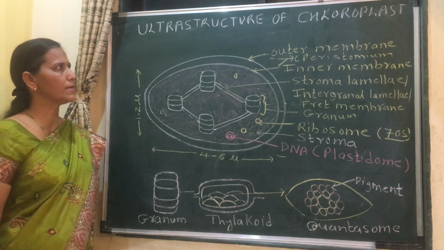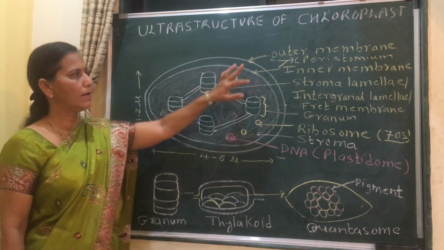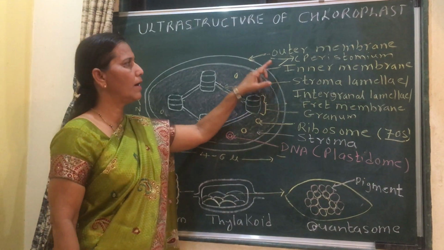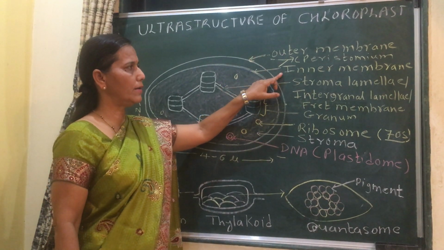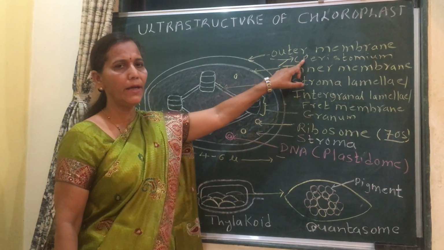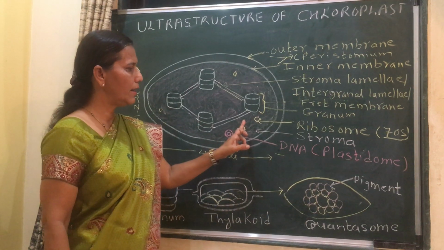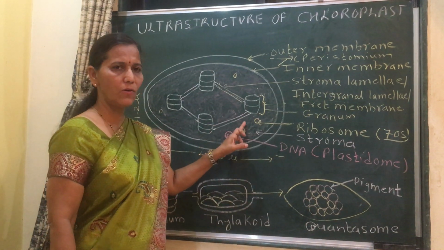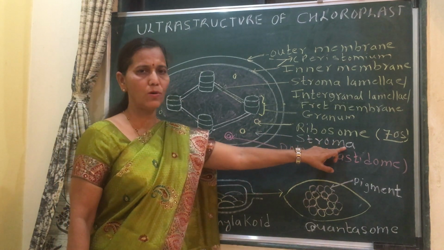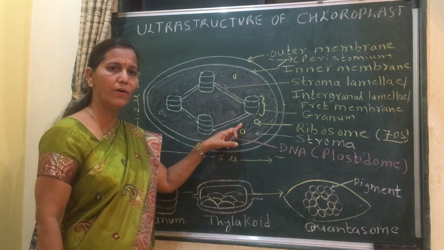Again we revise. Ultrastructure of chloroplast. It is covered by two membranes, outer and inner. These two membranes together are called peristomium. Then the space enclosed by the inner membrane is filled by stroma, which contains different enzymes required for dark reaction.